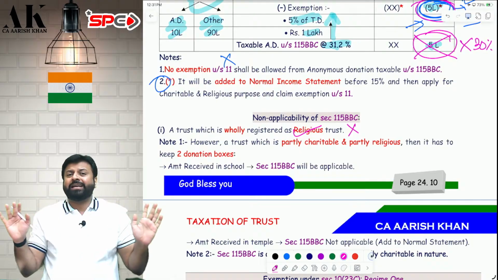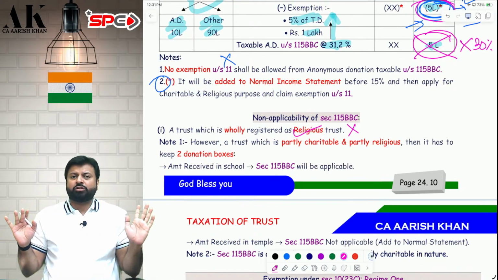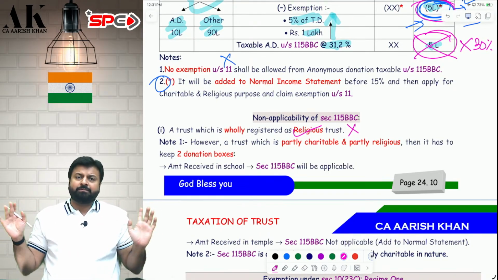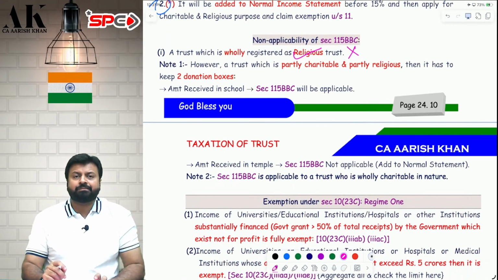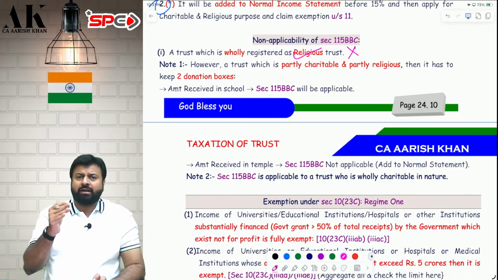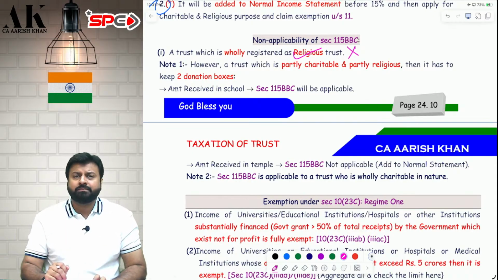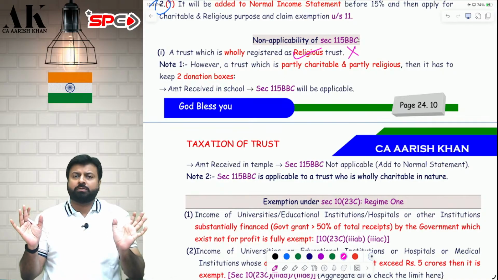So, if it is a wholly religious trust, the anonymous donation section is not applicable. 30% will not be applicable. Sir, what if it is wholly charitable? If it is wholly charitable, then it is applicable. Sir, what if it is partly charitable and partly religious? School is also there and church is also there. Then what will happen? Then you have to maintain two donation boxes.